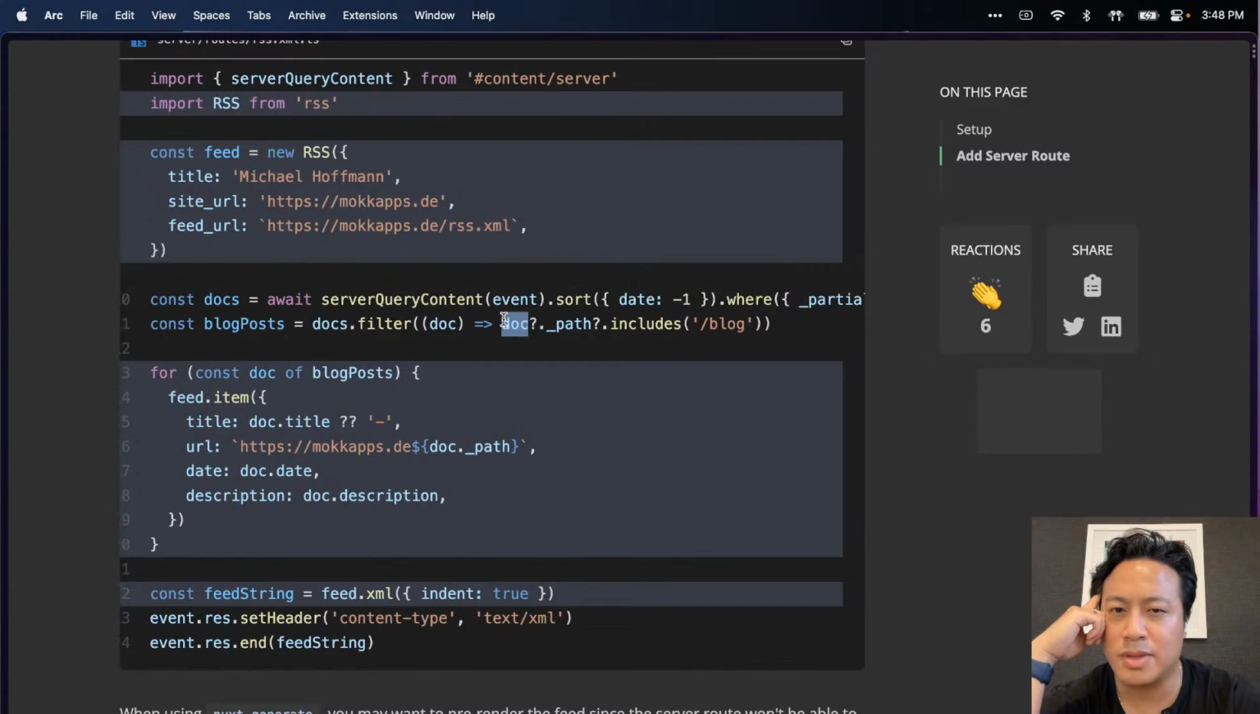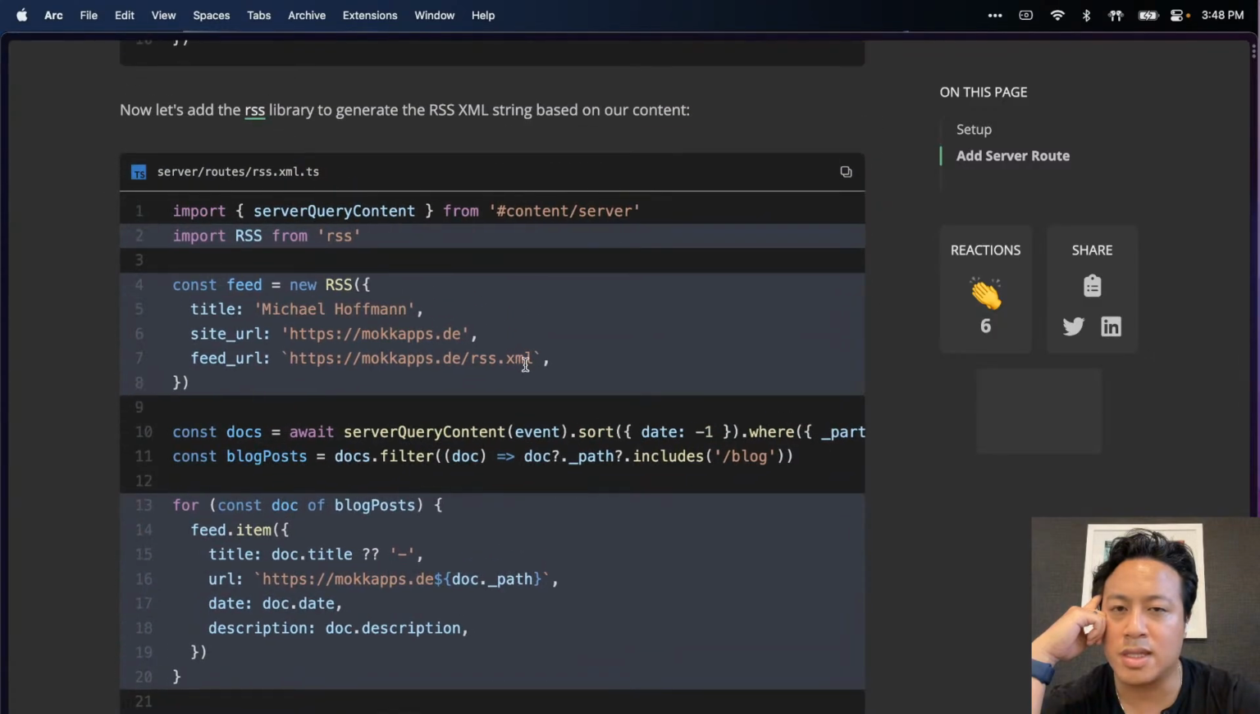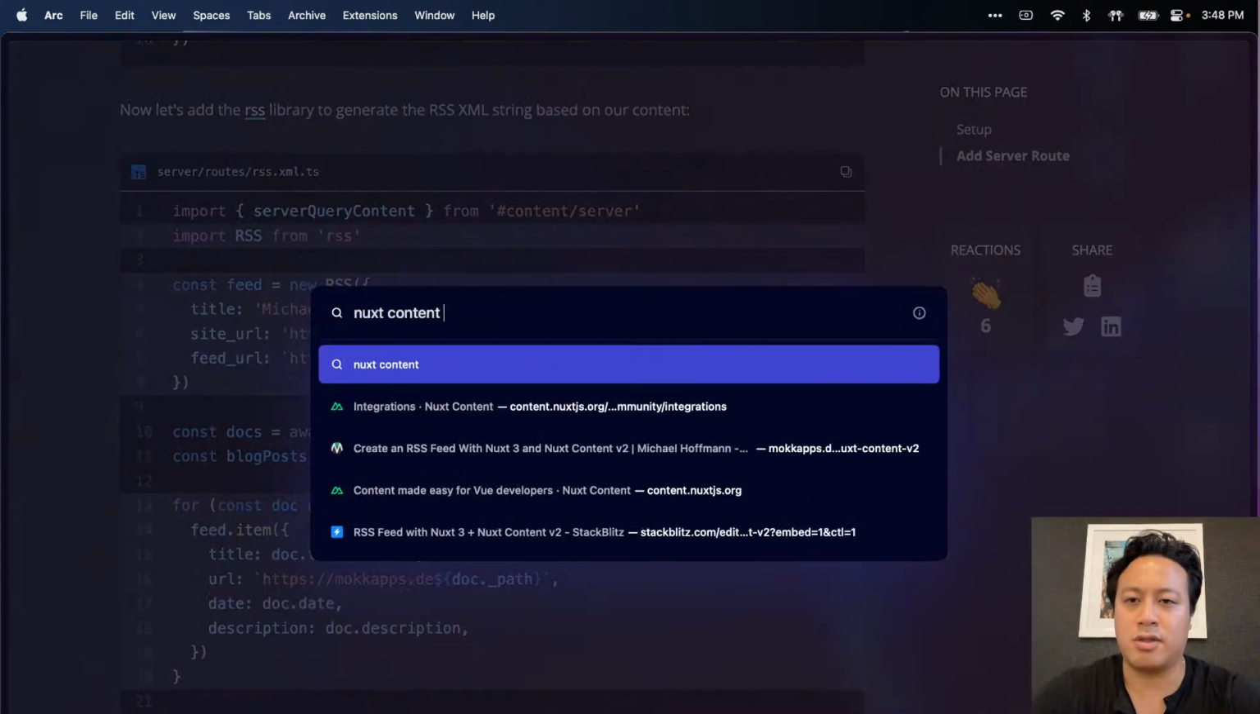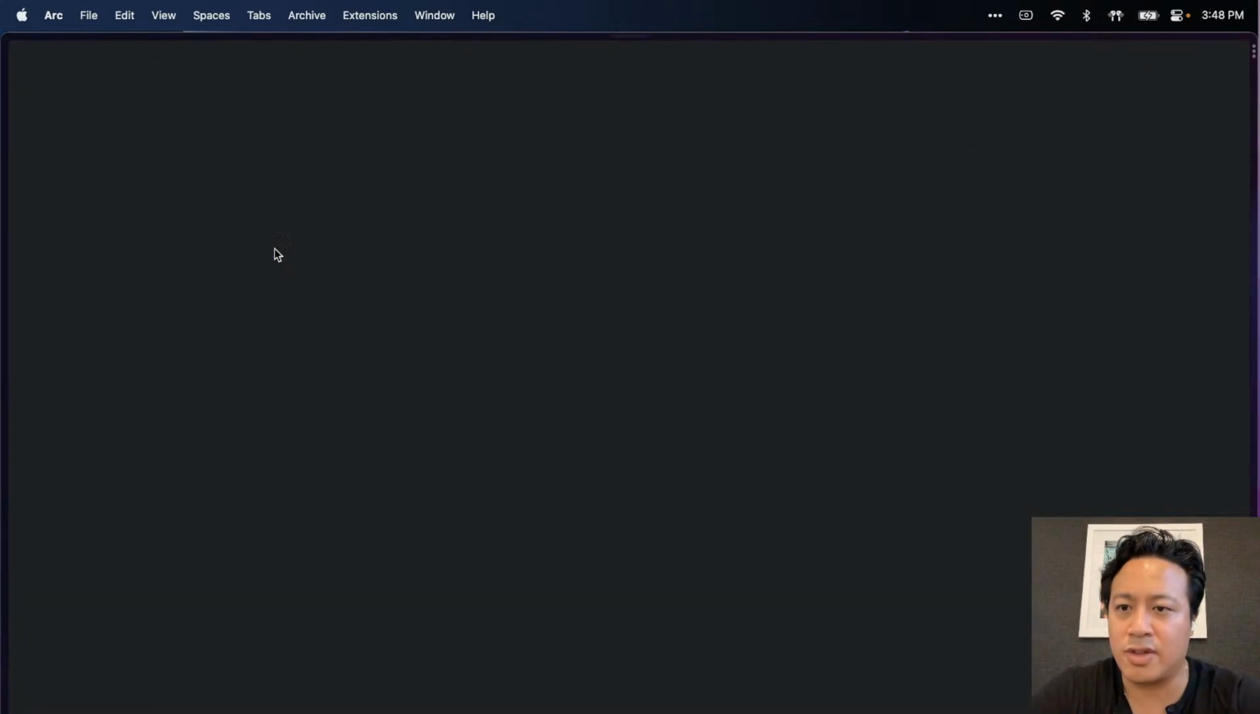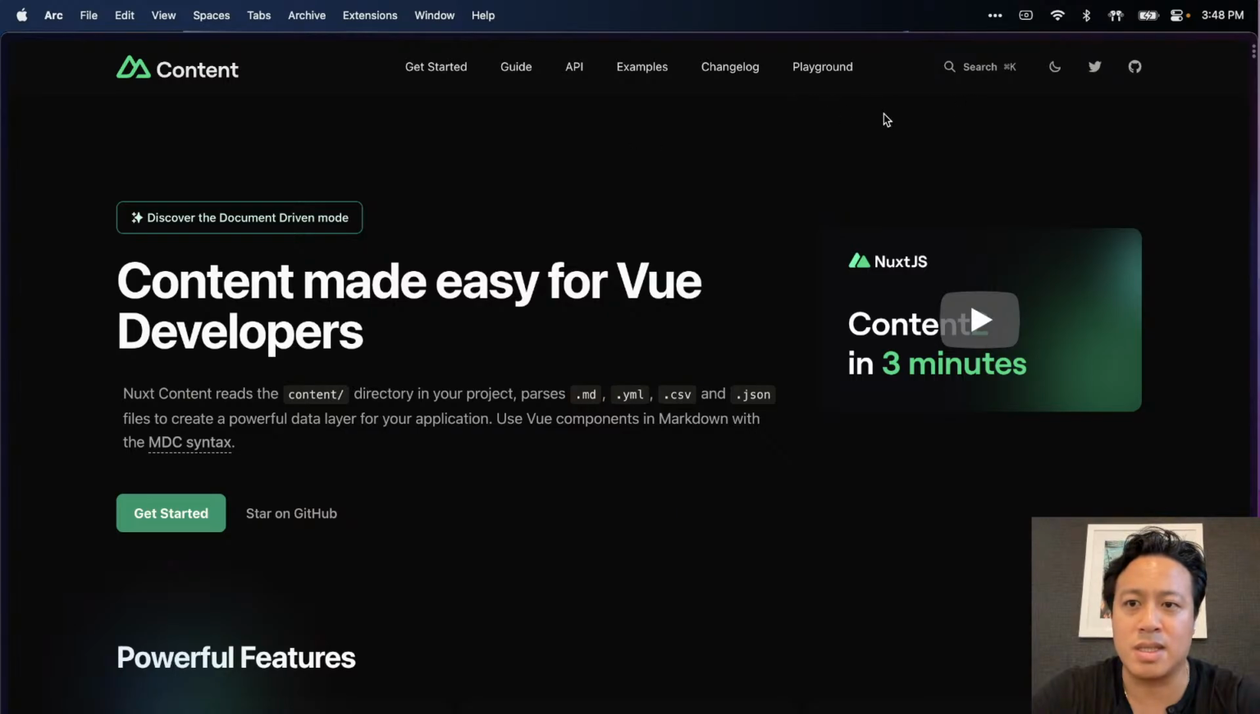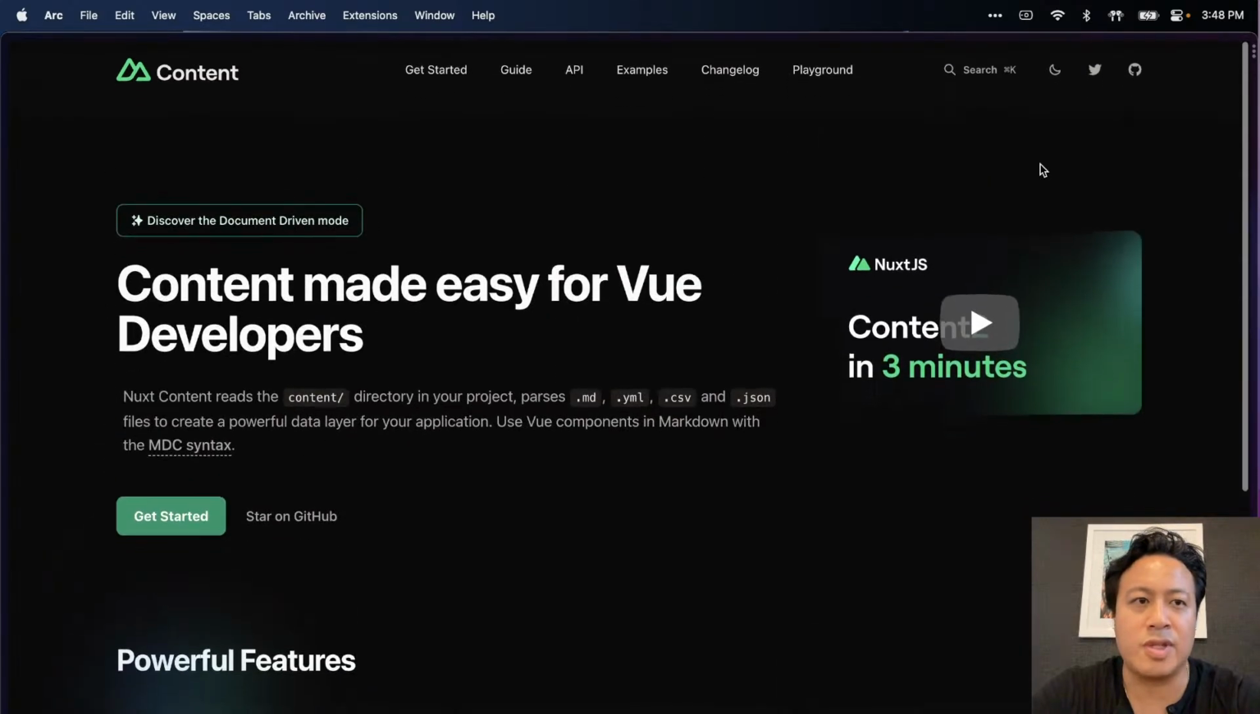So this blog post here, where is this doc coming from? Docs? Oh wait, server query content. Server query content comes from, it looks like, the Nuxt Content server. So before I dive in any further, I'm curious what the server piece is. So this is built for Nuxt 3, great.